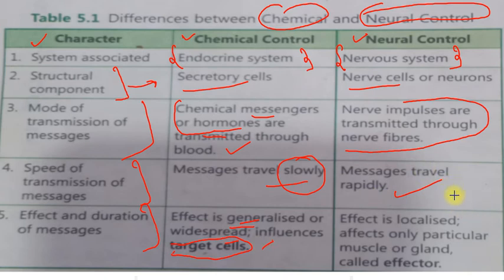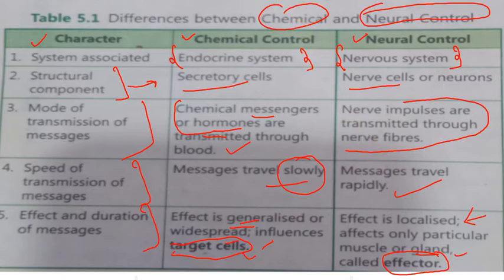The effect of neural control is localized, and they affect only a particular muscle or gland, and these particular muscles or glands are called effectors. So two definitions you have to keep in mind while doing the chapter: target cells and effectors.